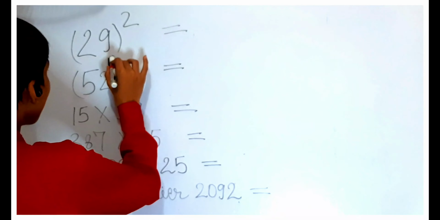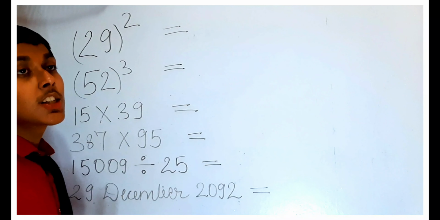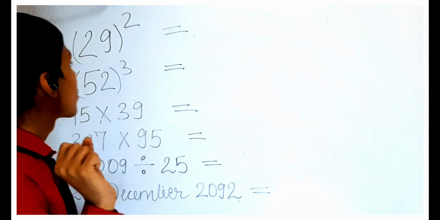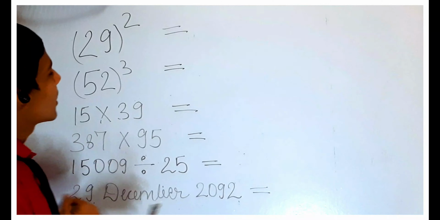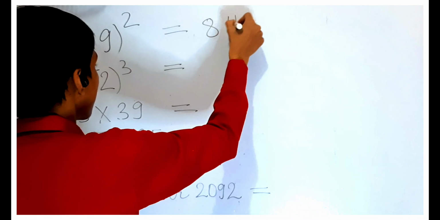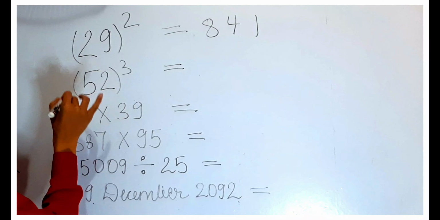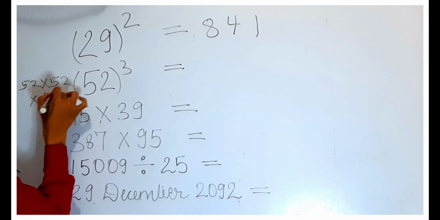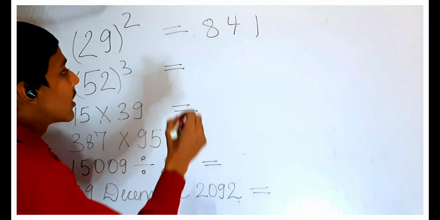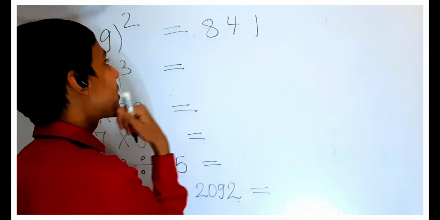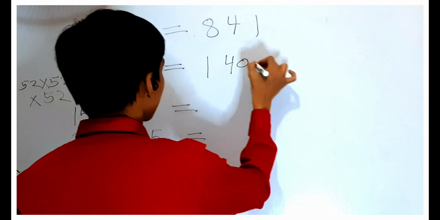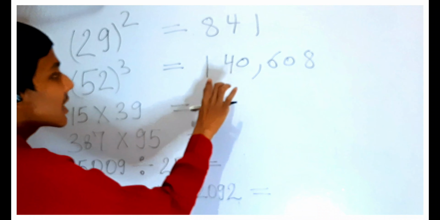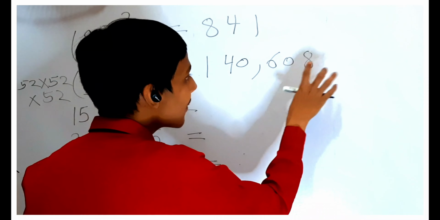Here it is 29 square. 29 square means 29 into 29. The answer will be in 3 or 4 digits. The answer here is 841. The next question is 52 cube, meaning 52 into 52 into 52. The answer we will get in 6 digits. The answer is 140 608. Here is the 6 digit answer: 1, 2, 3, 4, 5 and 6.